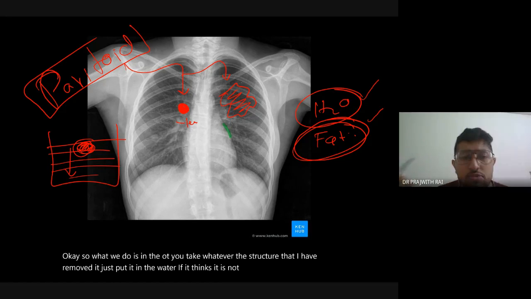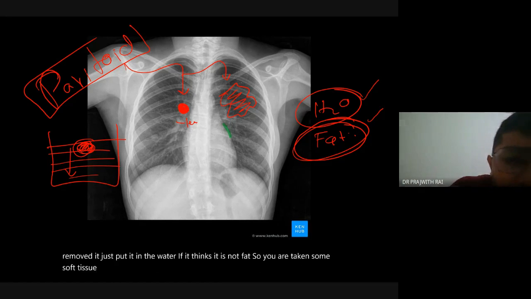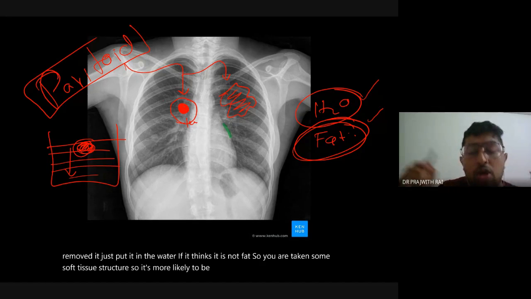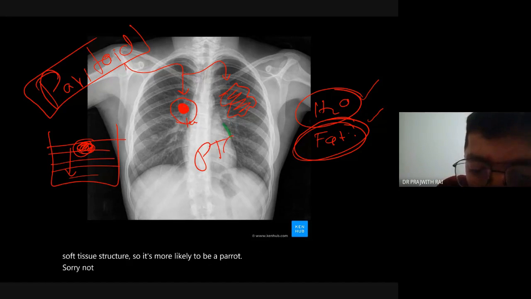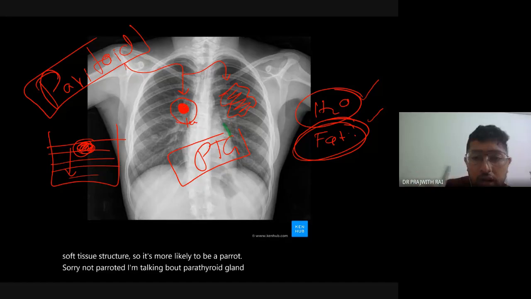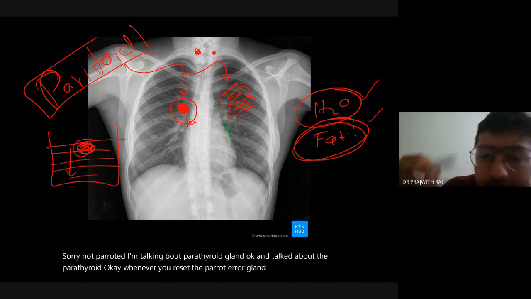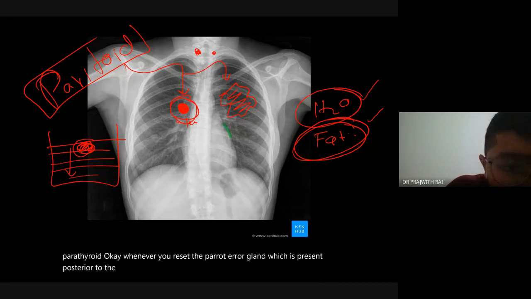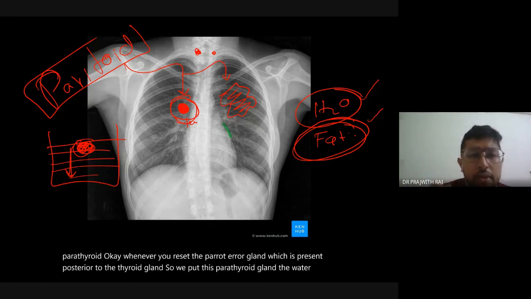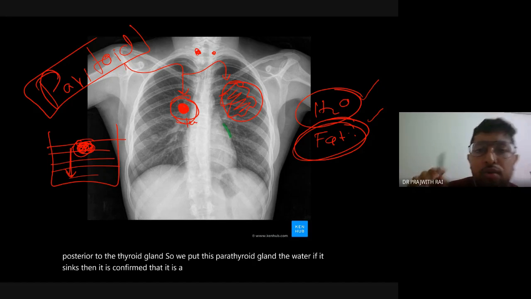So you have taken some soft tissue structure. Sorry, not parotid, I'm talking about the parathyroid gland. Whenever you resect a parathyroid gland, which is present posterior to the thyroid gland, we put this parathyroid gland in water. If it sinks, then it is confirmed that it is a soft tissue structure. It is not the fat that we have resected.